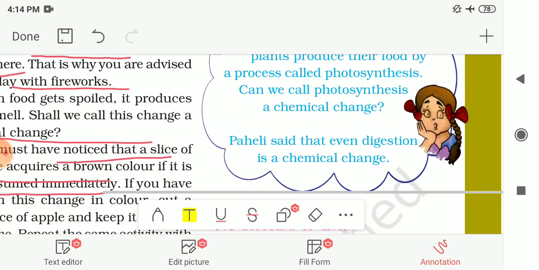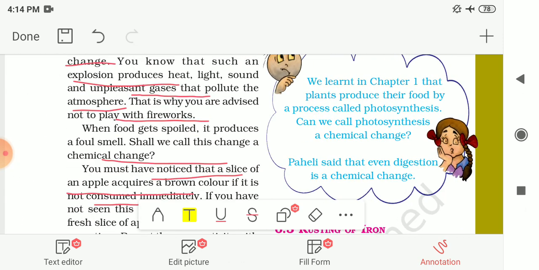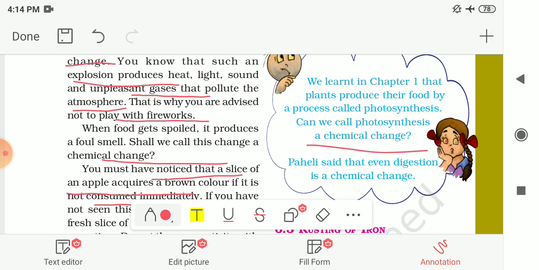Now here Boojho and Paheli have a question. We learned in chapter number 1 that plants produce their food by a process called photosynthesis. So can we call photosynthesis a chemical change? Yes, it is a chemical change, as from carbon dioxide, water, sunlight and nutrients, the plant makes its own food, and the food is the new substance. So this is also a chemical change. And Paheli is also saying that even digestion in our body is a chemical change.